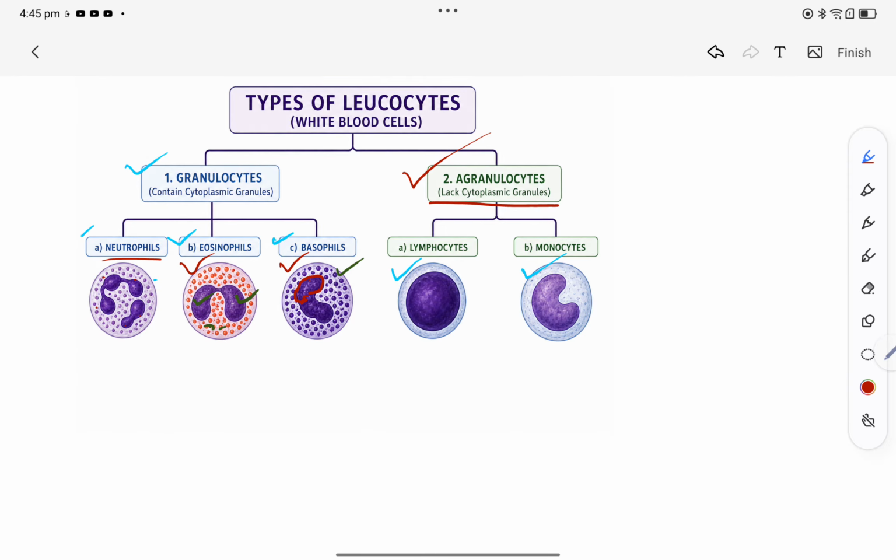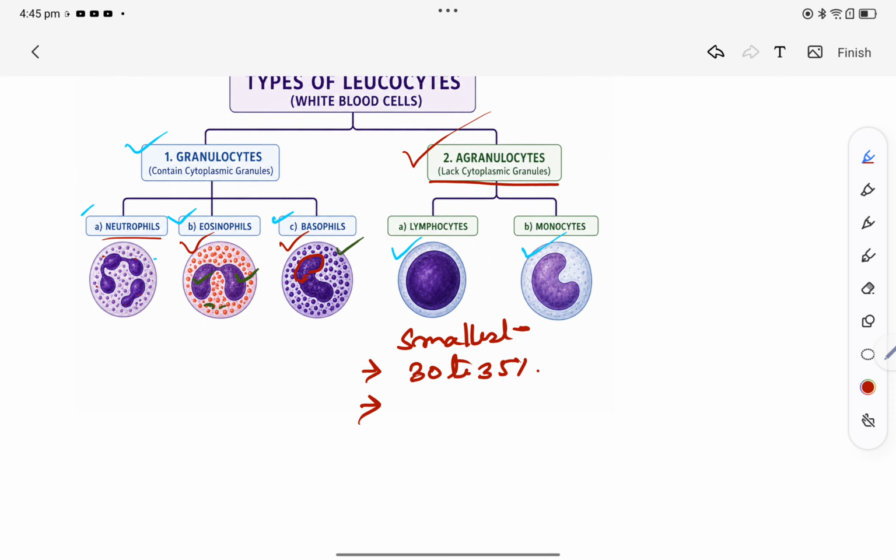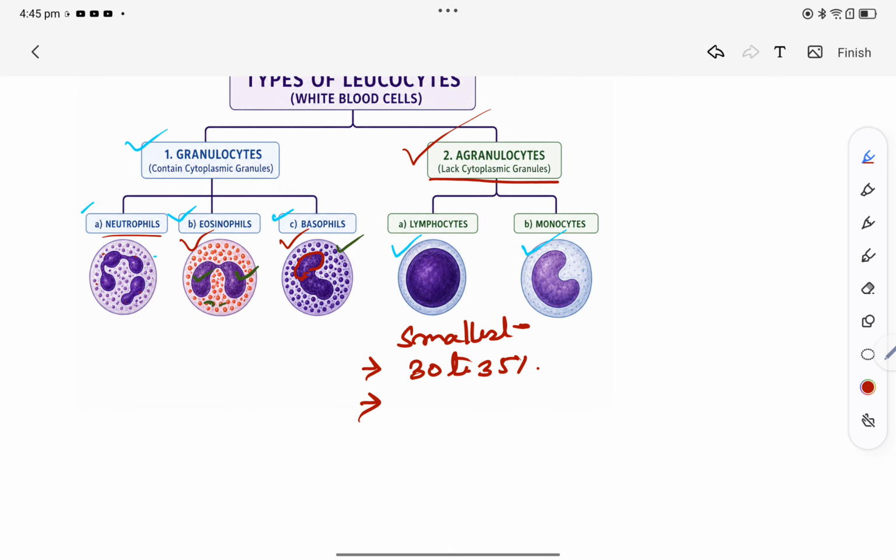Fine. First we are going to talk about lymphocytes. Okay, lymphocytes are the smallest of all types of leukocyte, and they make up almost 30 to 35% of the total leukocytes. They have a large rounded nucleus. As you can see here, the nucleus is large and rounded. And the amount of cytoplasm is very less.